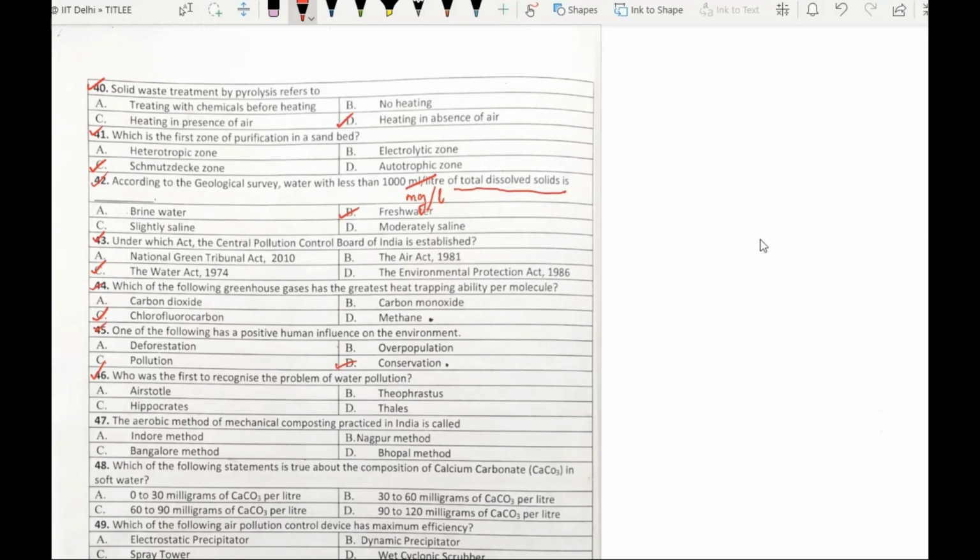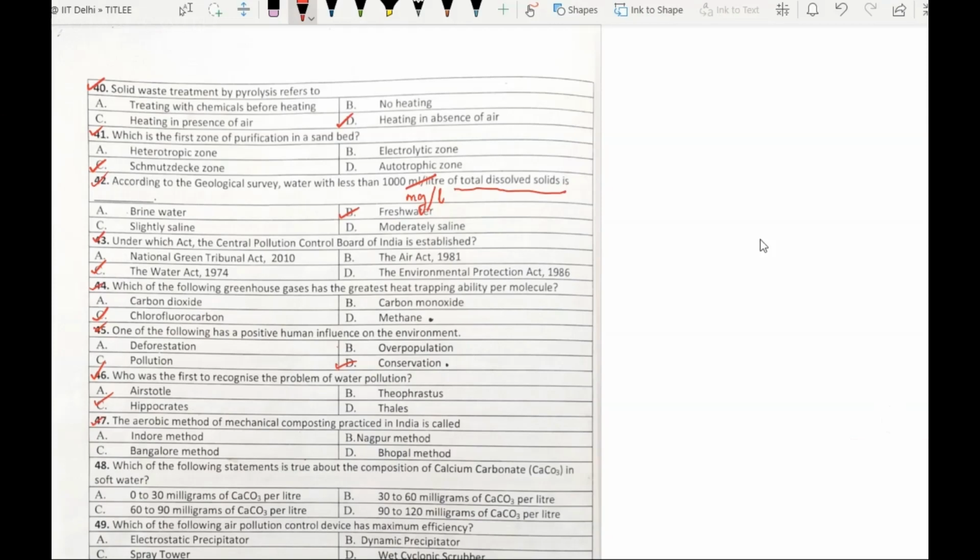Question number 46. Who was the first to recognize the problem of water pollution? The options are Aristotle, Theophrastus, Hippocrates, Thales. The answer will be option C, Hippocrates, the Greek physician.